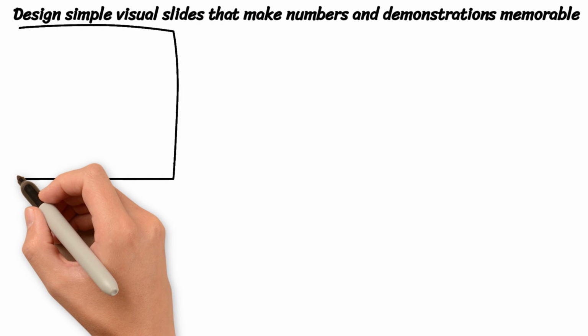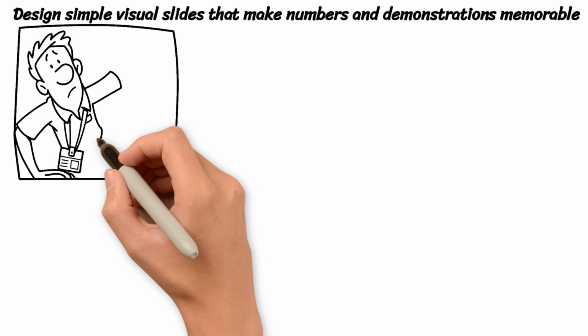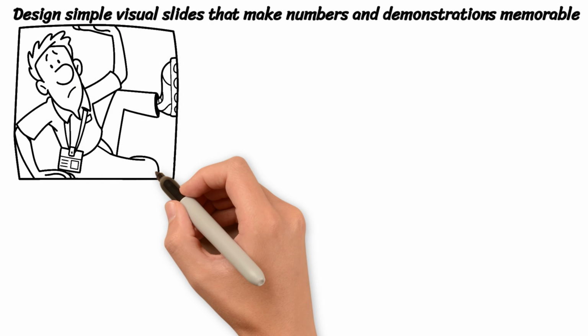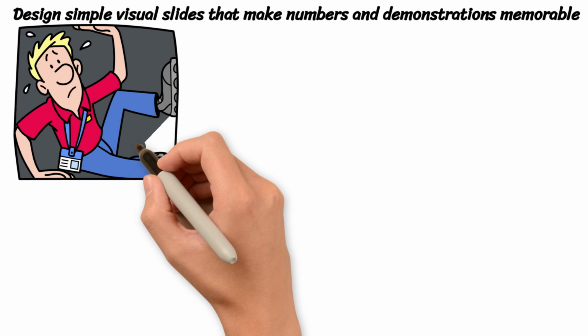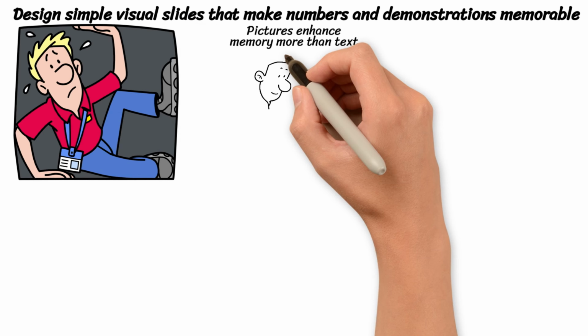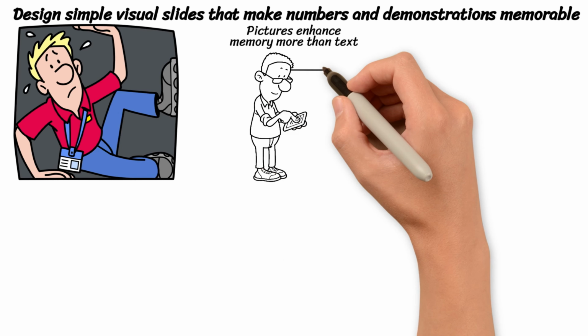Simplicity in slides means removing clutter until the screen supports the speaker instead of competing for attention. Replace bullet lists with images, short labels, and white space that guide the eye quickly. Visual memory is stronger than text recall, so pictures can anchor a message long after details fade.